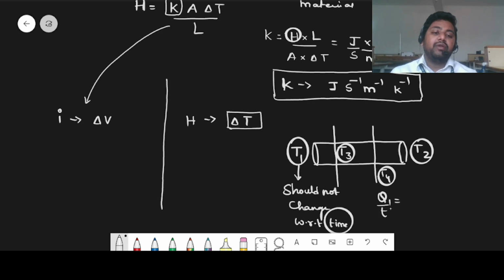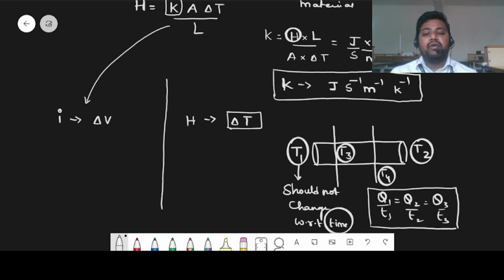Q1 by T1, Q2 by T2, Q2 by T2 is equal to Q3 by T3. It should always be the same. Heat current should always be same. That is what we are calling a steady state.